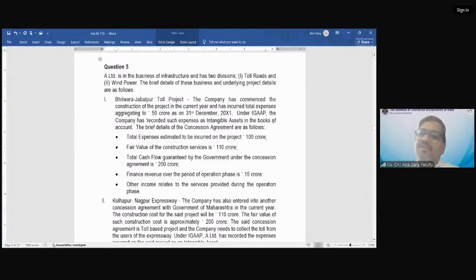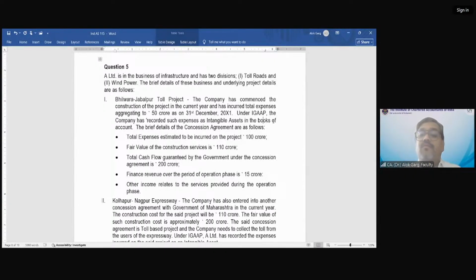Have you seen the toll roads? You must have seen on the highways, there are toll plazas, right? And if you see the name on the toll plaza, it is Dharmendra Kumar Constructions Private Limited, right? It is some private operators.